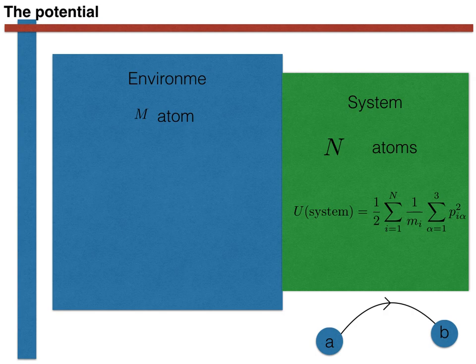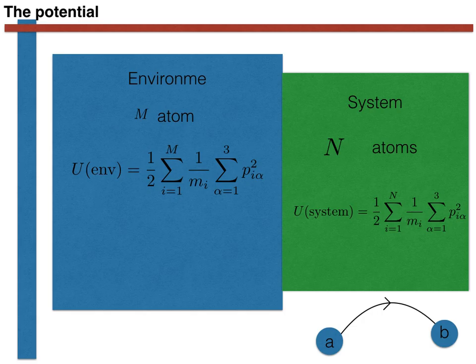Now suppose that we want to write a similar expression for the total kinetic energy of the atoms in the environment. This is much more difficult to evaluate, as the total number of atoms in the universe, m, is very large. For the time being, however, we will write an expression regardless, and we'll see that it is the same as the expression that we wrote for the system.